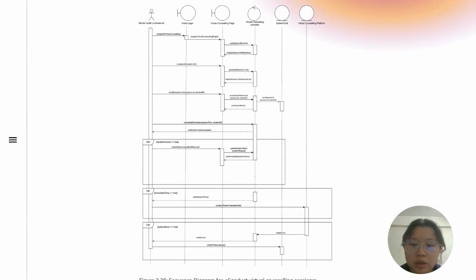The sequence diagram shows how a mental health professional handles a virtual counseling session. They go to the virtual counseling page. The first OPT operator checks if the session is scheduled correctly, and if so, confirms the details. If there is an issue, the second OPT operator lets them retry or reschedule. The ALT operator shows either a success or error message depending on the outcome.